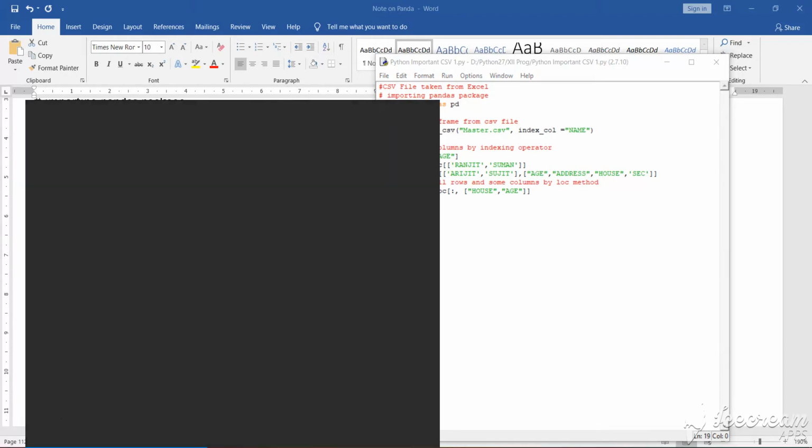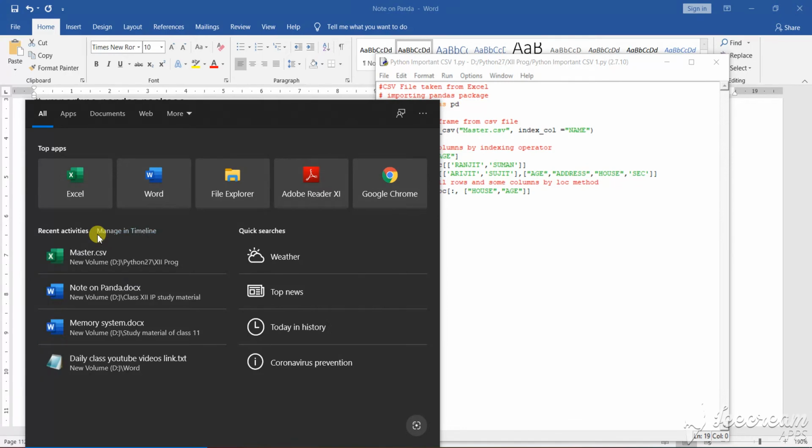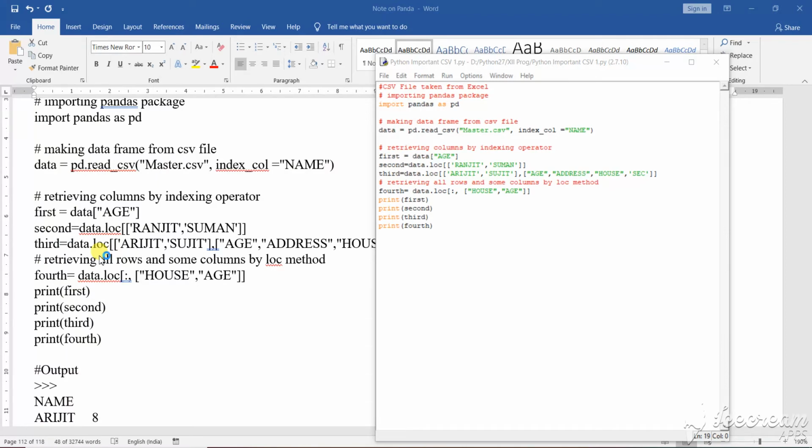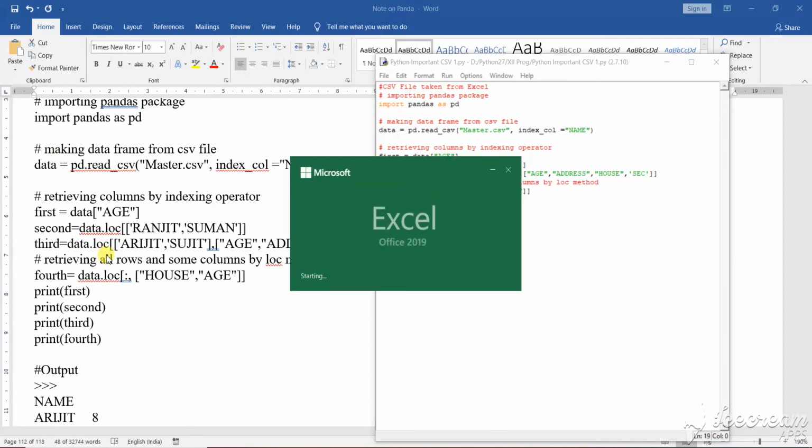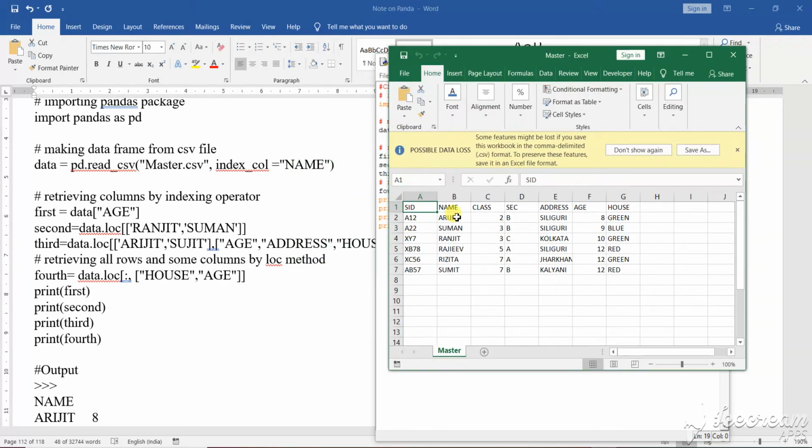Now I am opening master CSV again, just a minute. See here, master CSV is there. Excel is showing a warning that some features might be lost if you save this worksheet in comma delimited .csv format.